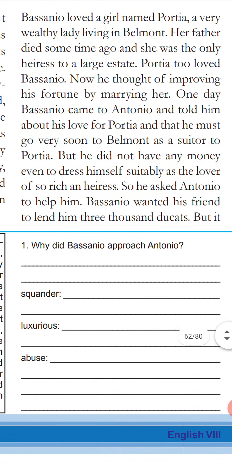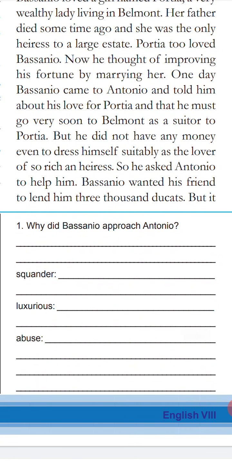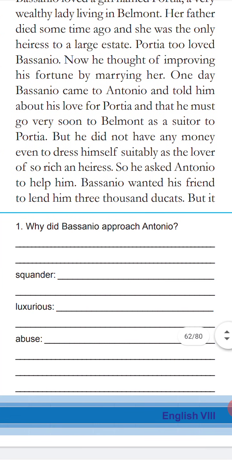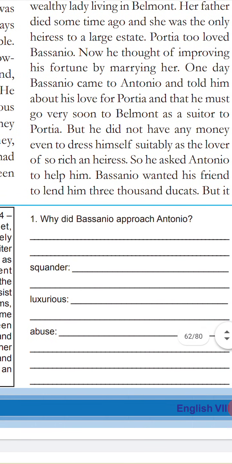So he asked Antonio to help him. Bassanio wanted his friend to lend him 3,000 ducats. Ducats means here rupees. What is that? Ducat means rupees. Okay.